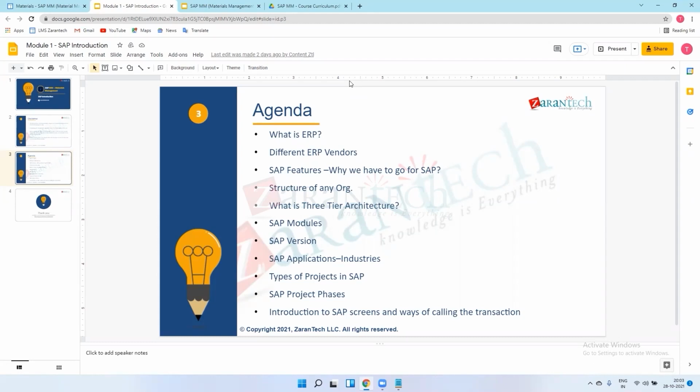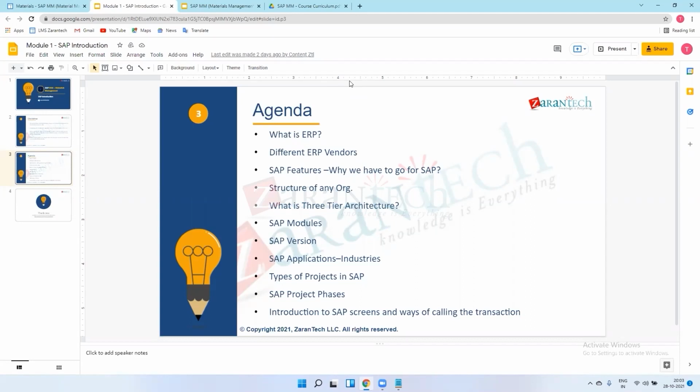So this is the implementation project. We can say it's a greenfield implementation, meaning there is no platform. We just go there, download and install the software, do all the configuration and customization, give training to the users, and then the project will be live. So they will use this SAP throughout their business. This is the implementation.